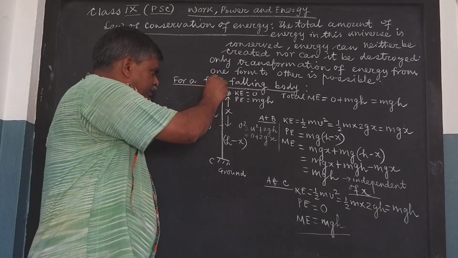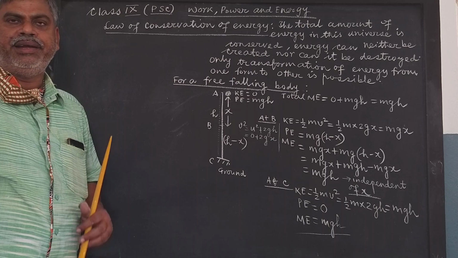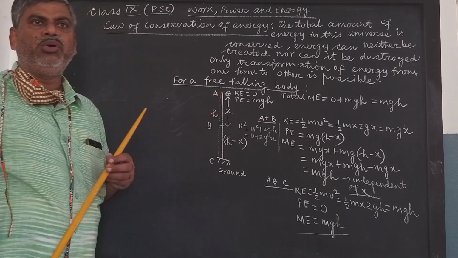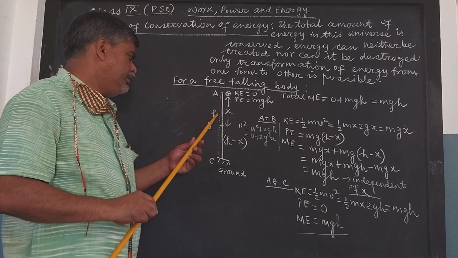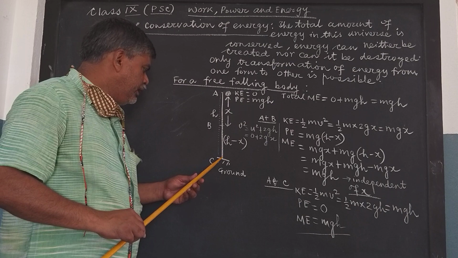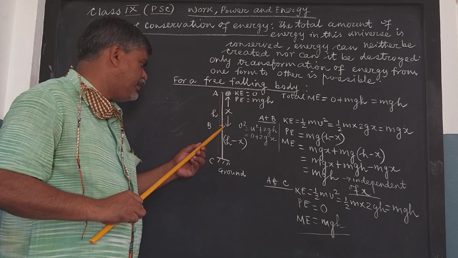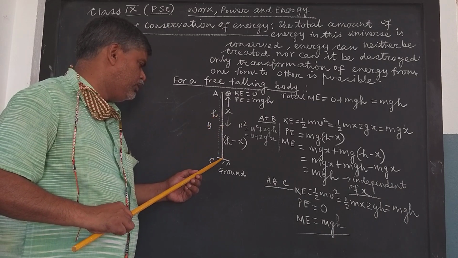As it is falling, gradual conversion of potential energy to kinetic energy takes place. When it was at the highest position, its total mechanical energy was in the form of potential energy. Then it is gradually converted to kinetic energy. Here it has partly potential energy, partly kinetic energy,